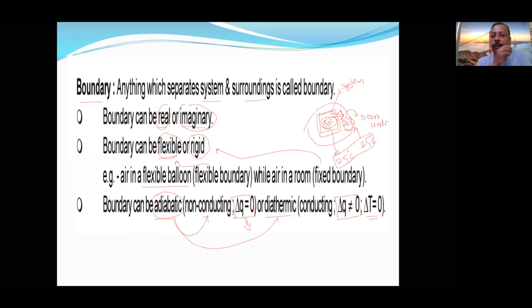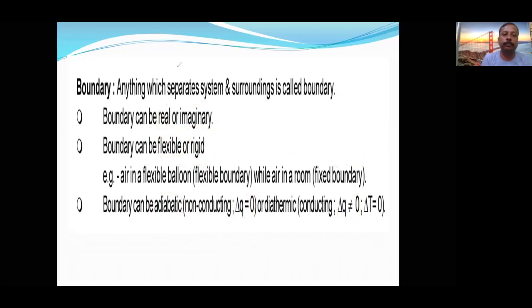So whenever they use the term diathermic wall, you will substitute delta T is equal to 0, and delta Q will be given. And if it is an adiabatic wall, you will substitute delta Q as 0. So this is about the boundary. Boundary can be real or imaginary, flexible or rigid, adiabatic or diathermic. Boundary means anything which separates: up to here it is system, after this it is surrounding. Then it is called a boundary. Let us see the next slide.